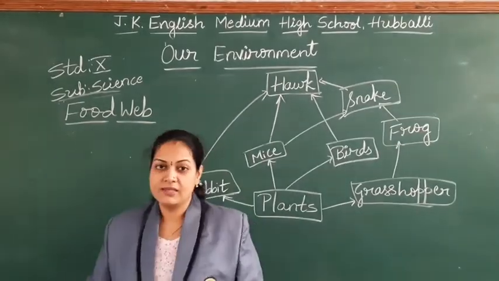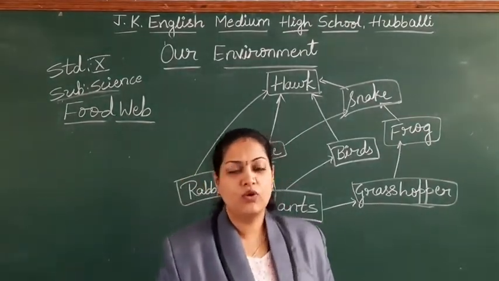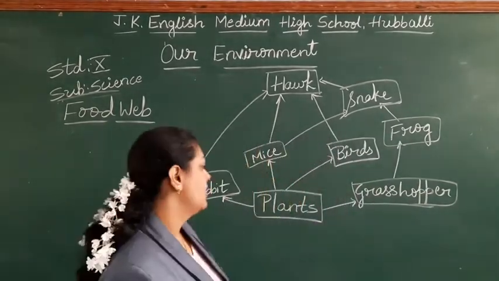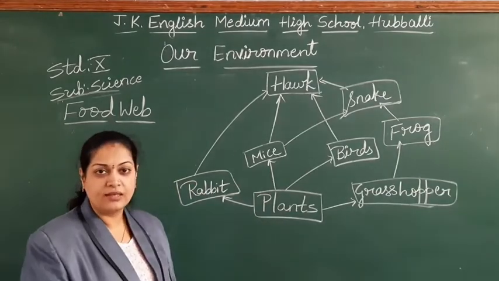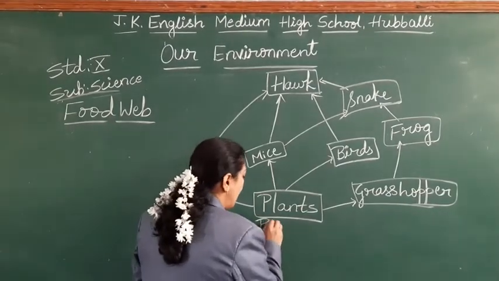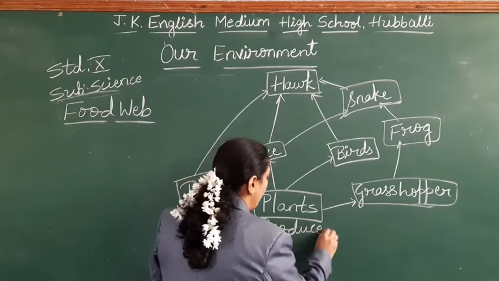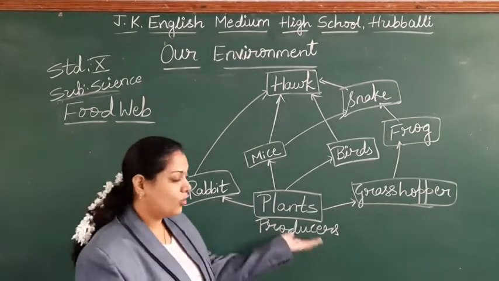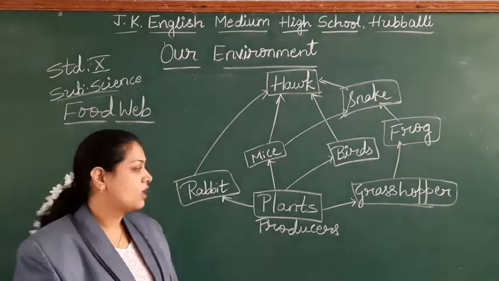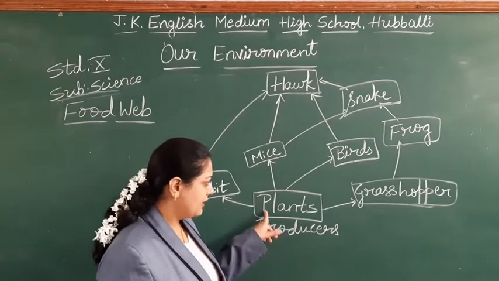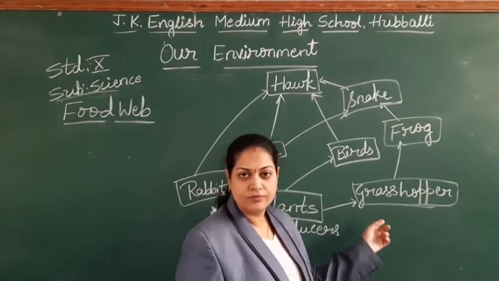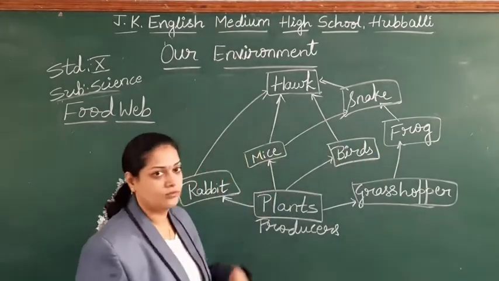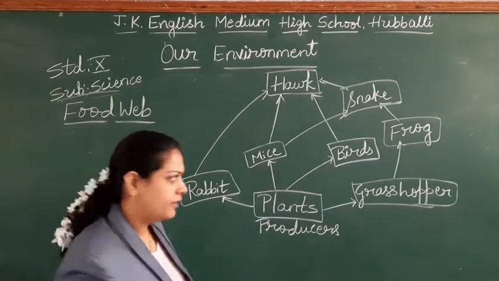The next concept is food web. What is a food web? Look at this example; easily you can understand the food web. These are the plants, the producers. As we know, all the animals, directly or indirectly, are dependent on the producers. The green plants are eaten by the grasshopper, grasshopper by the frog, frog by snake, snake by hawk. It is one food chain. Right? Okay.